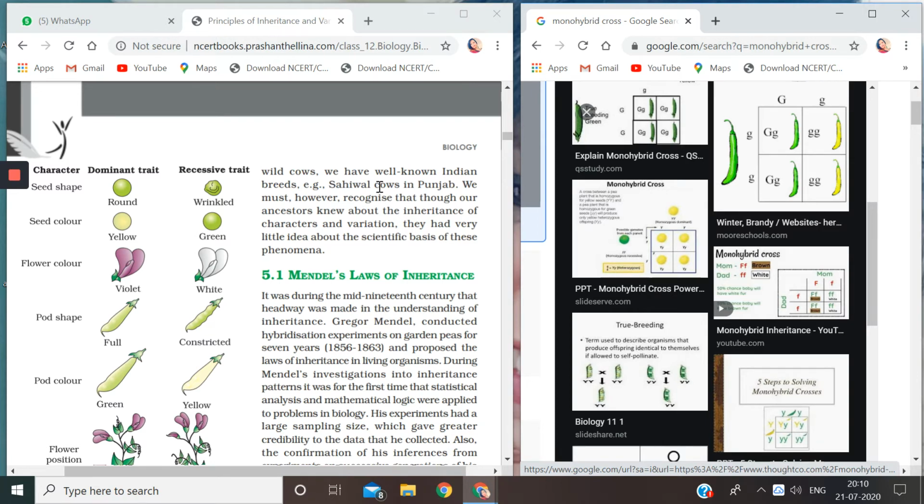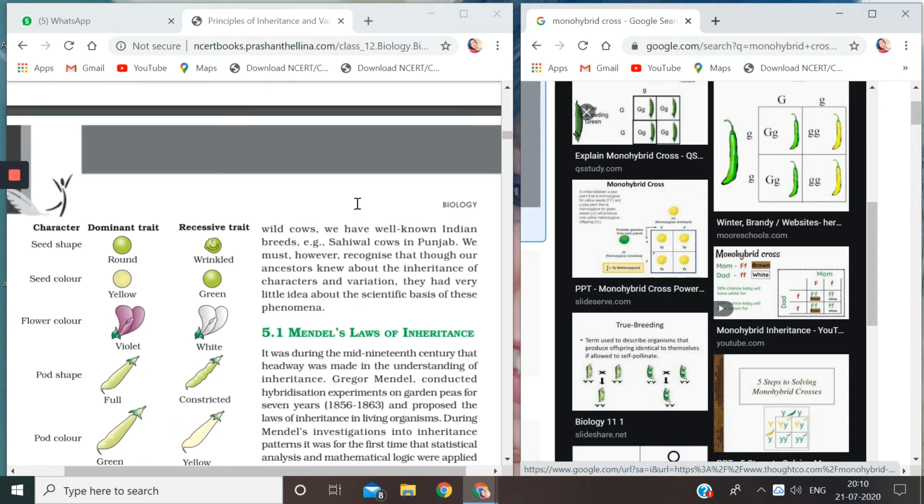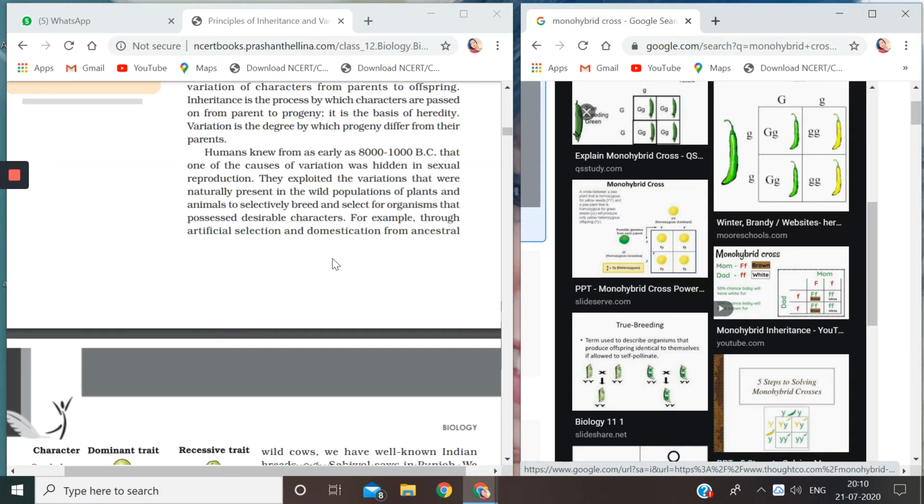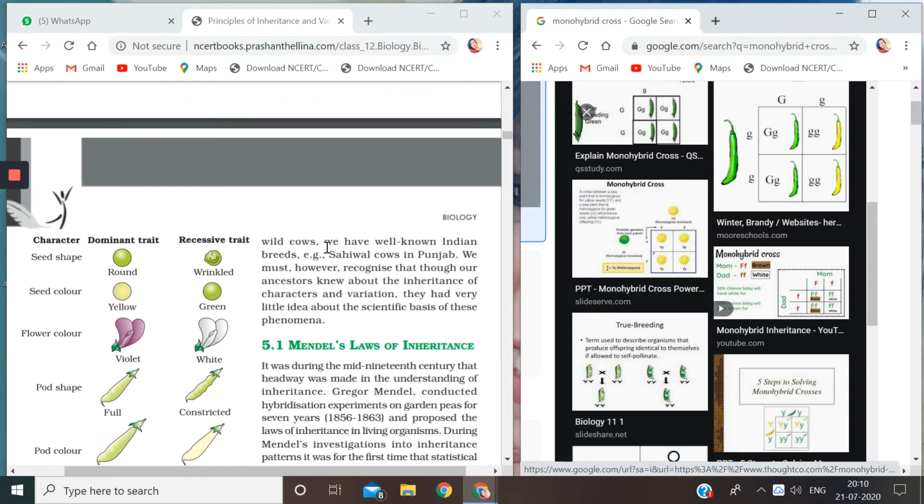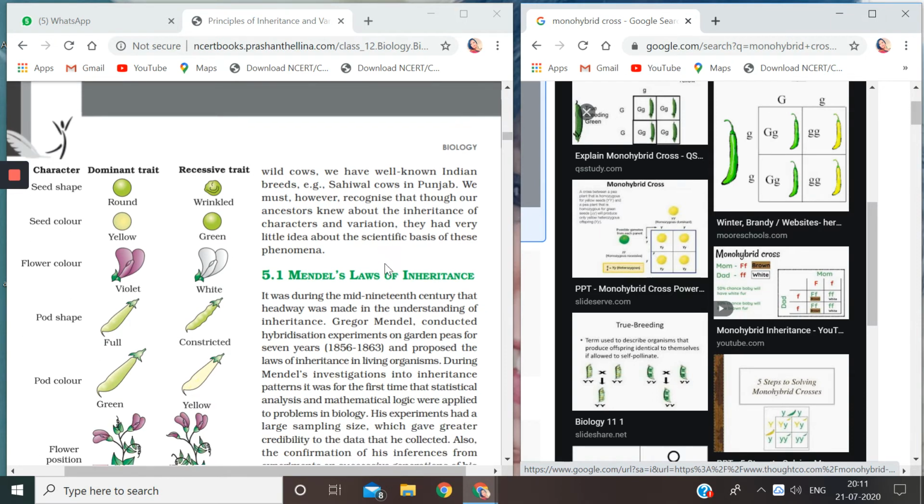So how did we get Sahiwal? We got Sahiwal by artificial selection of domestication and of ancestral wild cows. So we tried to domesticate the wild cows, and there were variations, and then the breed that we got was Sahiwal, that is in Punjab.